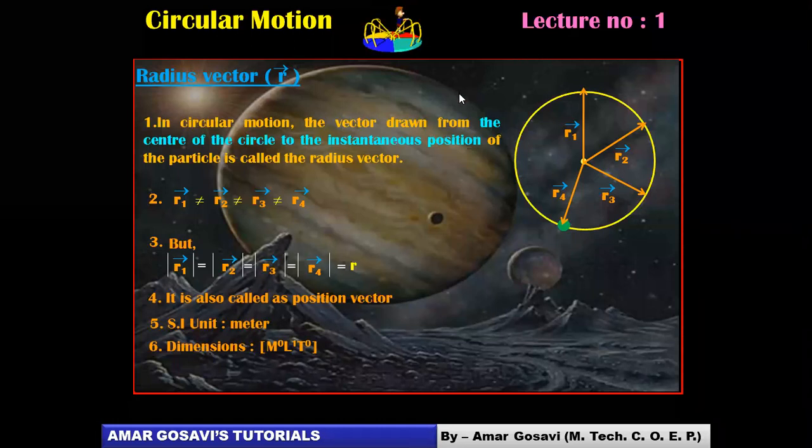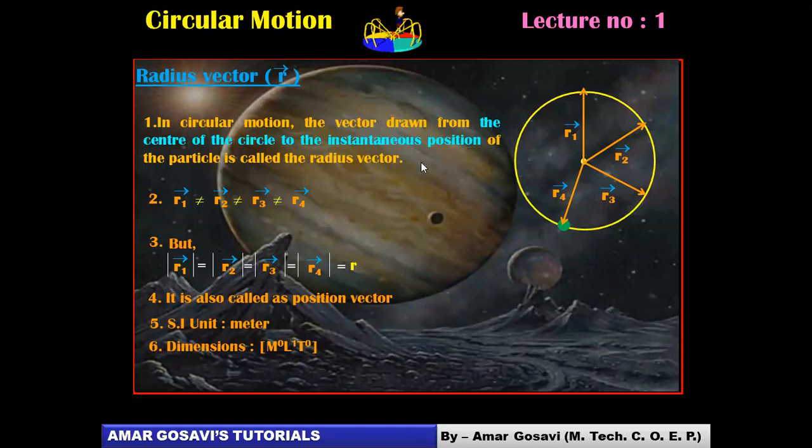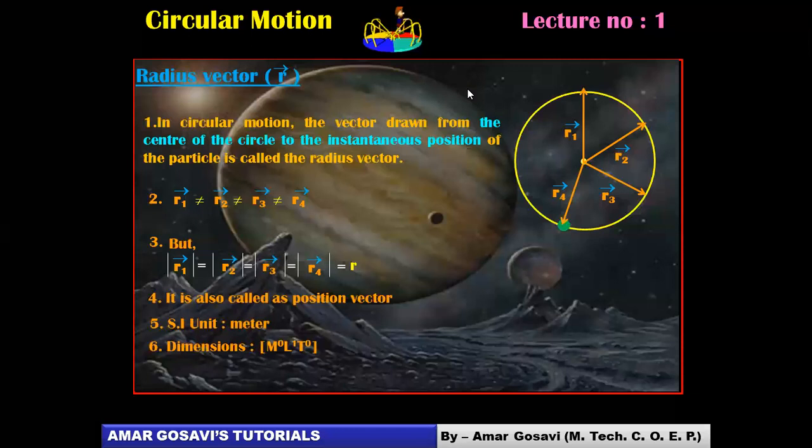So hopefully you have noted this down, I believe. The concept regarding radius vector is very clear to you now. There shouldn't be any doubt in your mind when we talk about radius vector from here onwards. Okay, fine. So most of you say done.